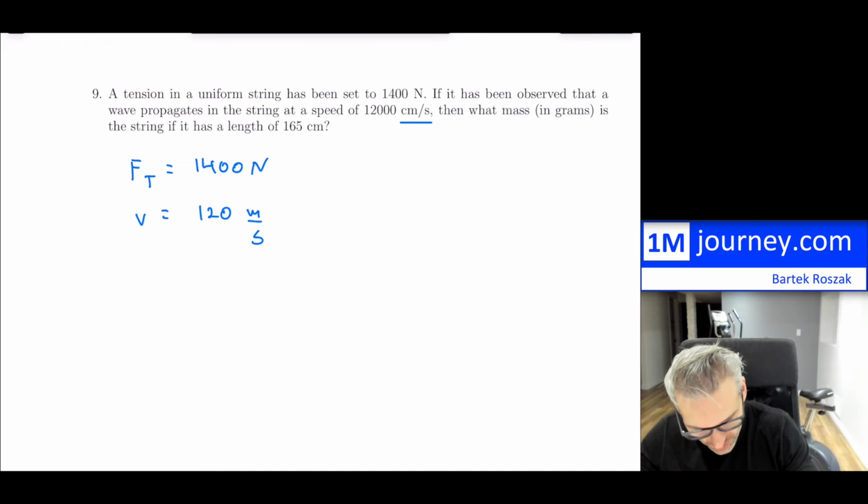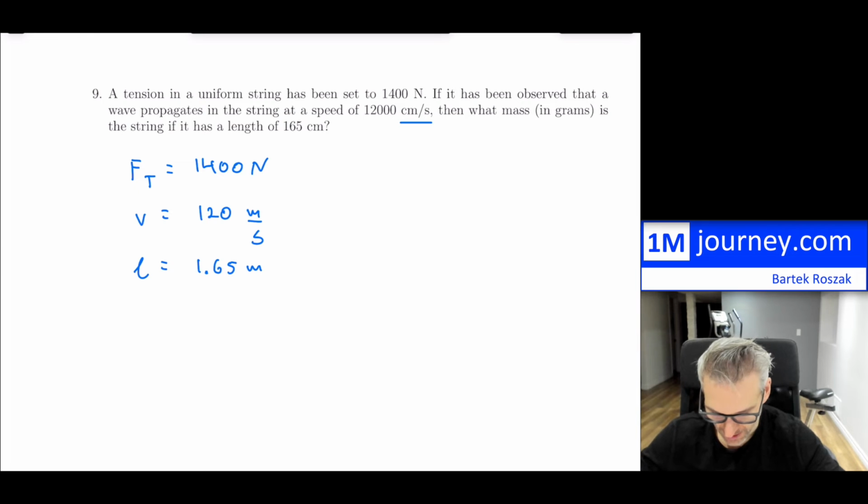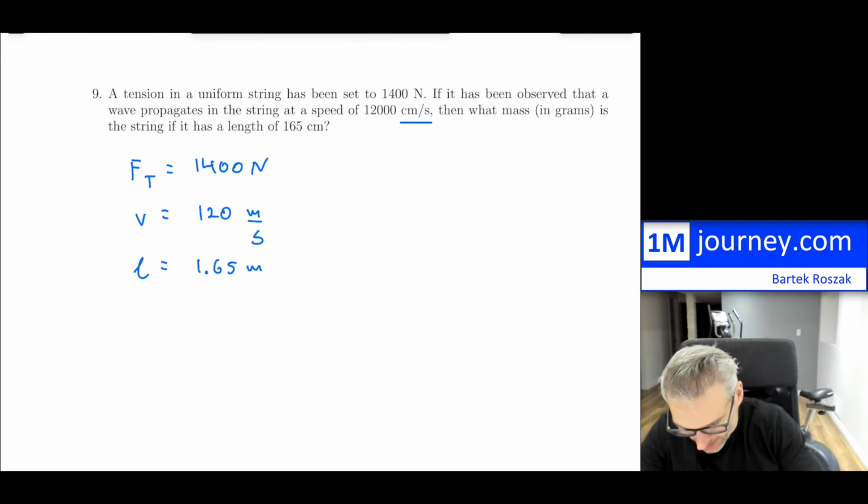So we want to be able to find out what the mass is for a string of length. So this is the length of the string, which is 165 centimeters. So again, I'll put this back into meters, so 1.65 meters. Now everything is in SI units. So, okay, now we want to be able to find what the mass is.